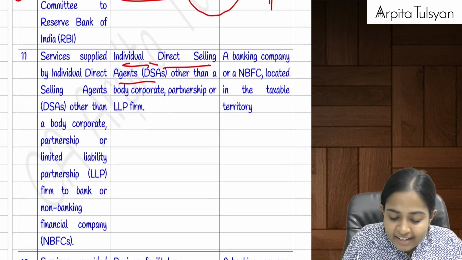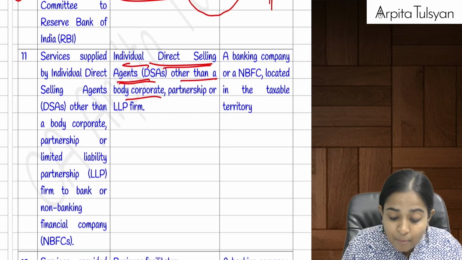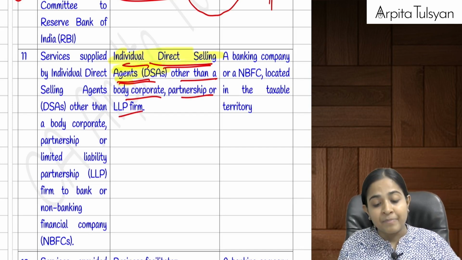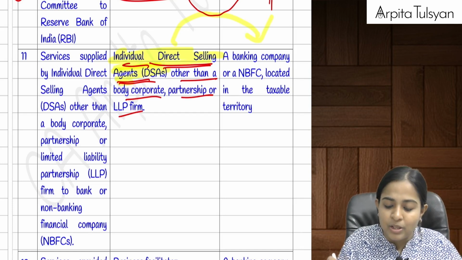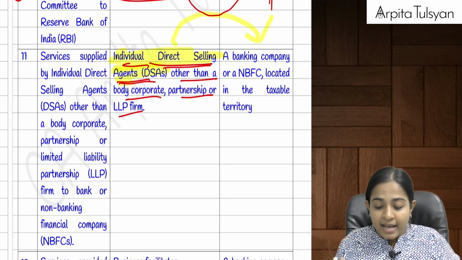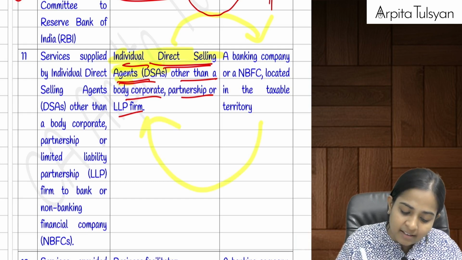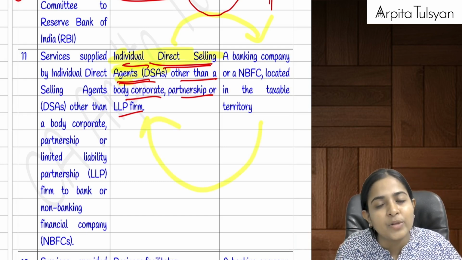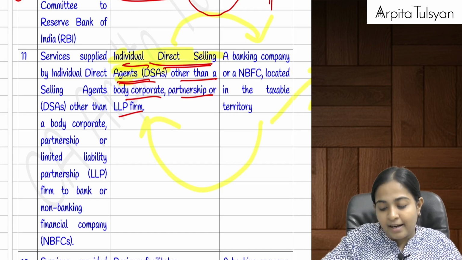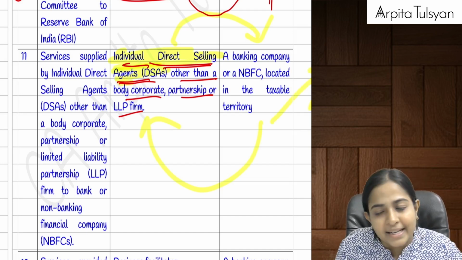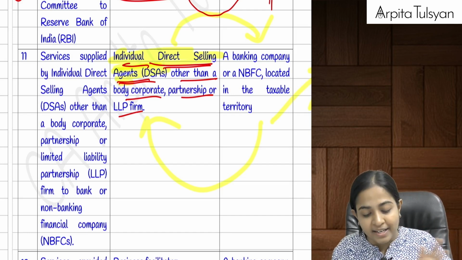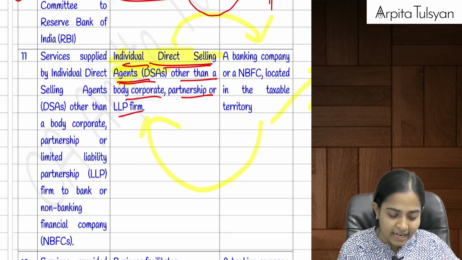So if there is an individual direct selling agent, other than a body corporate, partnership or LLP, can we say he is providing service to the banking company or NBFC, getting customers like me? So the bank will pay the commission to that individual DSA, and the liability to pay the GST is on the banking company or the NBFC. Only individual DSAs, not partnership, companies or LLP DSAs.